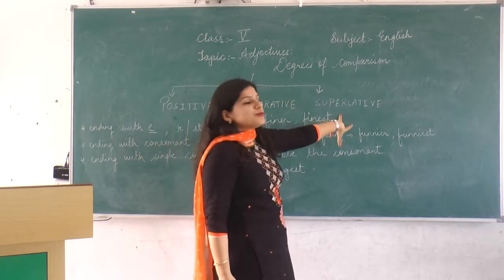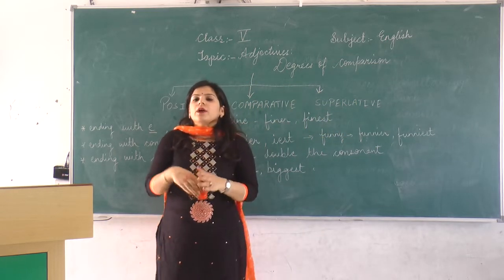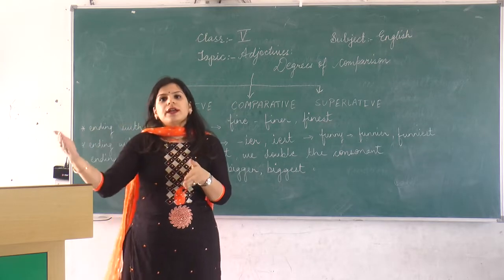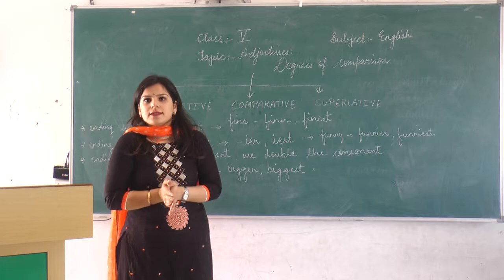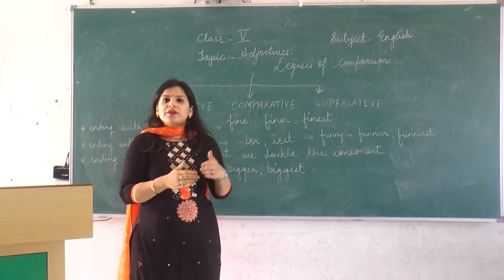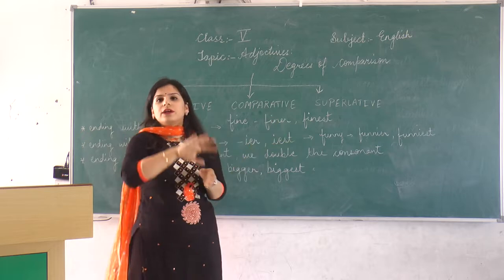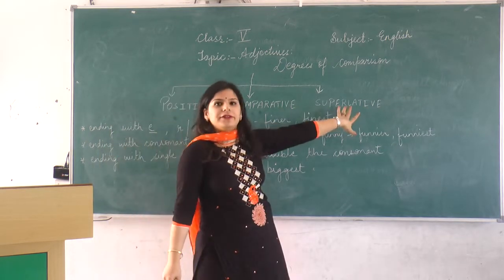Then comes your superlative degree, that is the 3rd degree of comparison, where we are comparing one person with more than 2. Means Ram is the tallest of all in the class. Ram सबसे बड़ा है, सबसे लंबा है अपनी class में. So here we are comparing this boy Ram with all the children in the class. There we use superlative degree.